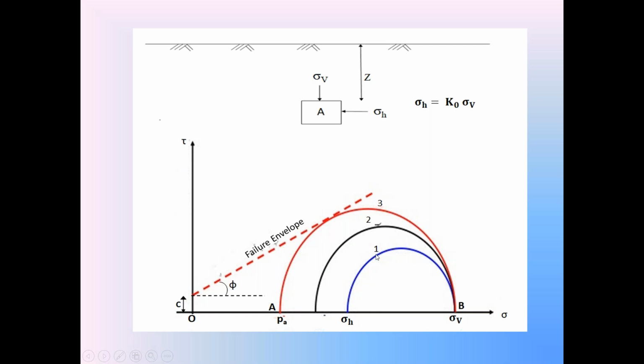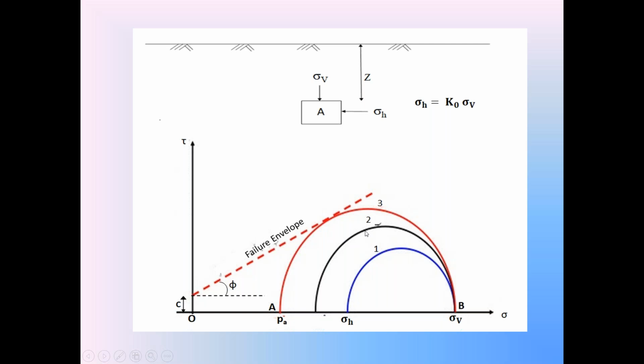This is the first Mohr stress circle in the rest condition. Once this sigma H starts decreasing, the sigma H point is moving towards the horizon because it is decreasing. When the sigma H point is moving towards the horizon, the diameter of the Mohr stress circle increases because at point B, vertical stress remains constant, no change. Vertical stress at point B remains constant, only the point of sigma H on the x-axis is decreasing. So the diameter of the Mohr stress circle increases.